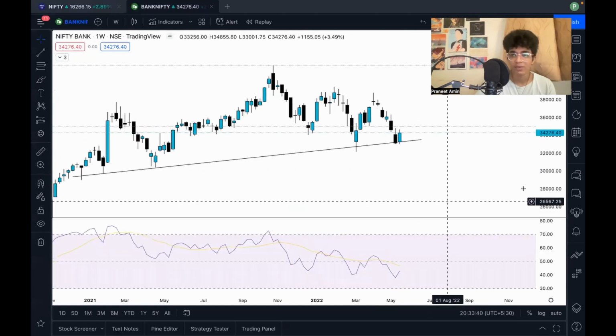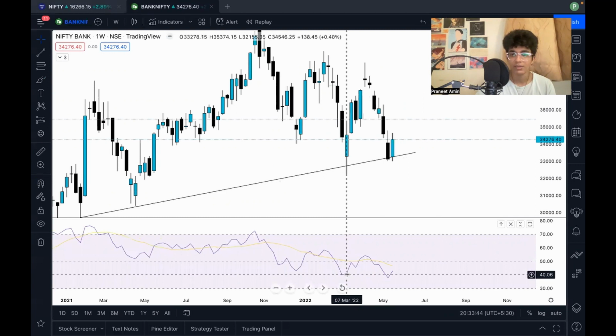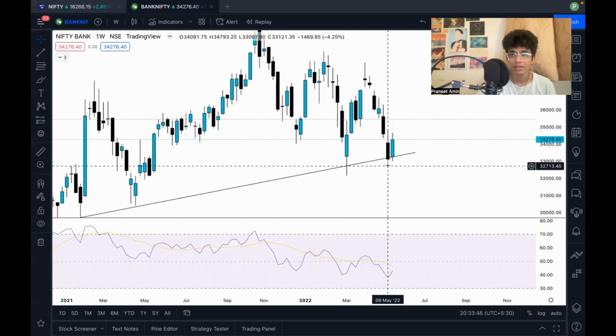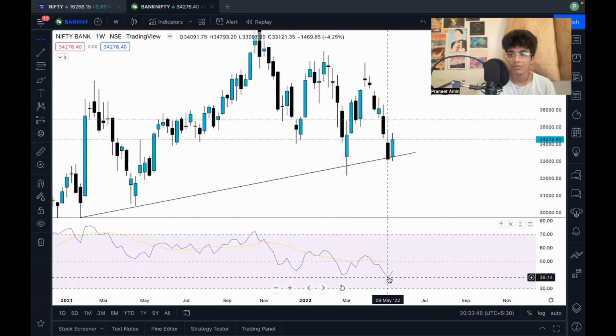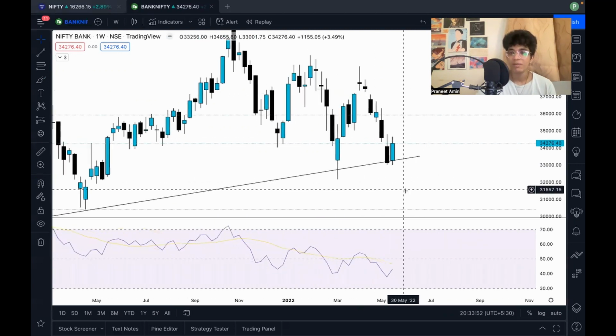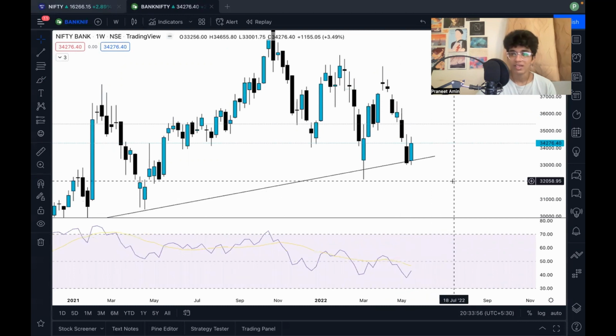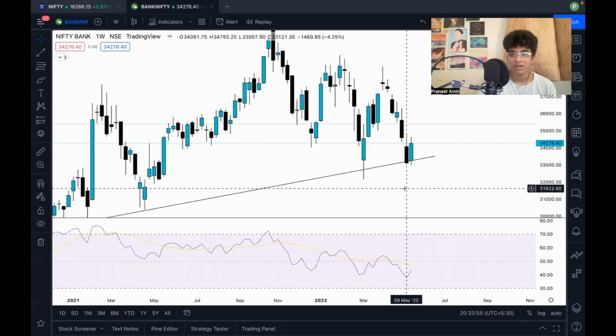Again, when we use RSI, what do we see? This low that was created, its RSI was over here, around 40 again. This recent low, around an RSI of 38. So this is something that's preventing me from having a bullish bias. It's keeping me at a sideways to bearish bias, unless this level is broken.